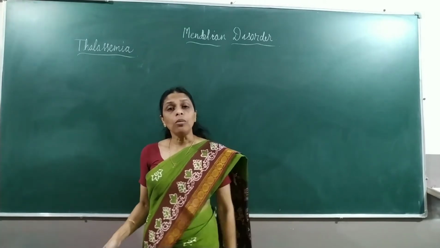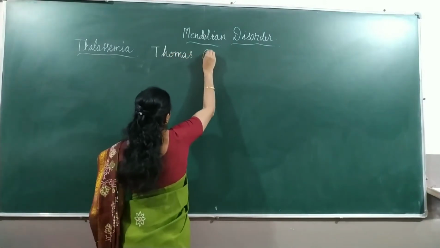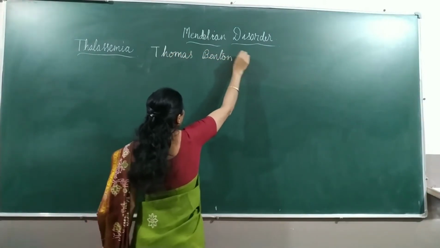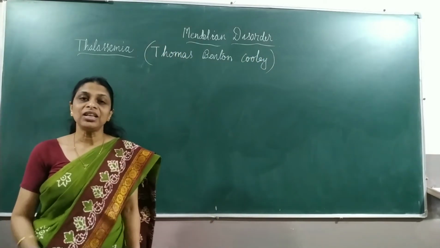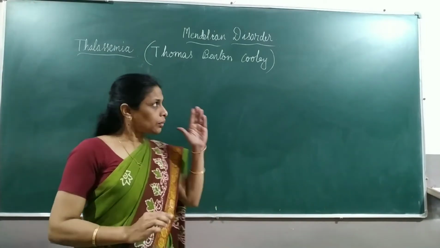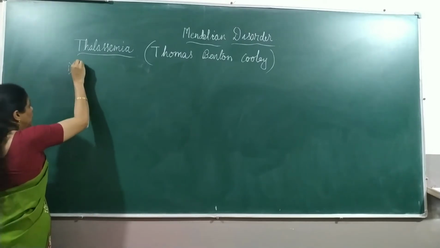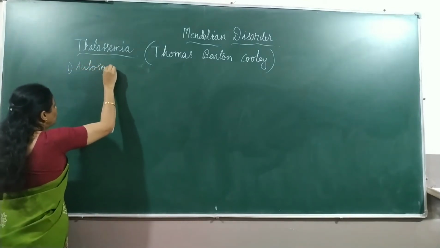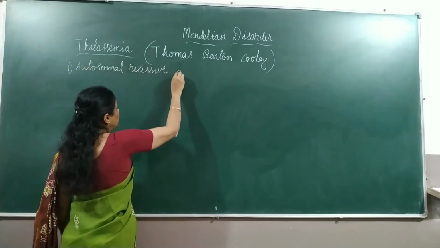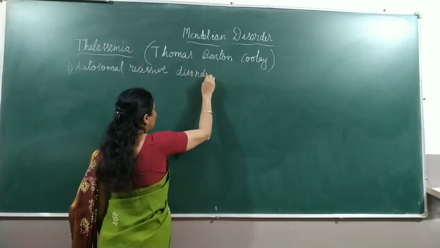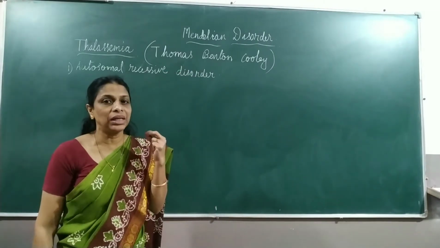It was Thomas Benton Cooley who first reported this disorder in the year 1925. Now, let's see what the features of thalassemia are. The first one is that thalassemia is an autosomal recessive disorder. Hope you know the meaning of autosomal recessive disorder. It's a disorder which is caused by the mutation of a recessive gene.